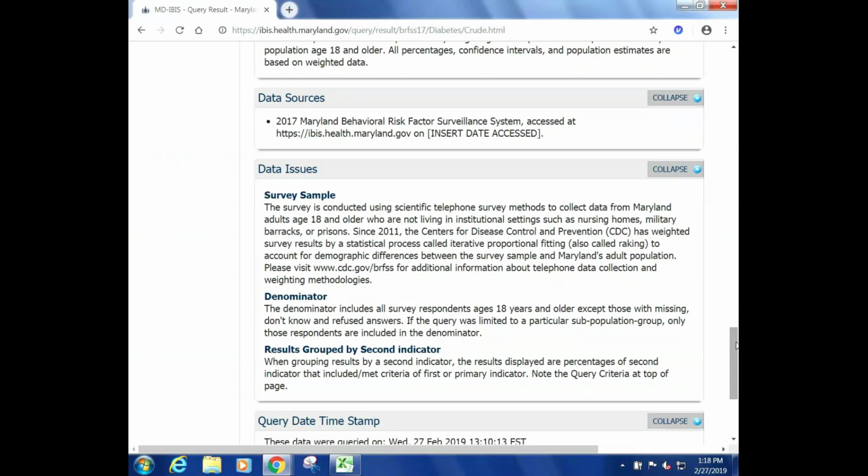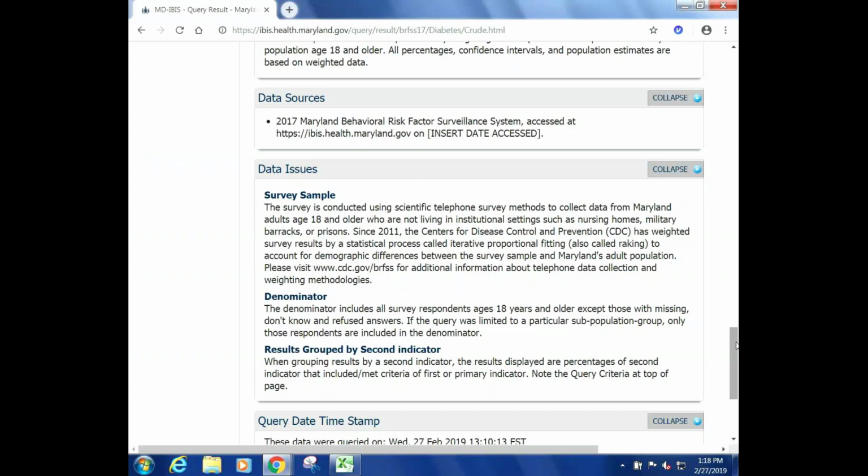There's one more box that includes data issues. So this includes information about how the survey sample was collected, and that's the guidance that's provided by CDC. So it gives you some general information about that and directs you to the CDC's website if you need additional information. And it also provides some notes about the denominator and what it means if we group results by a second indicator.